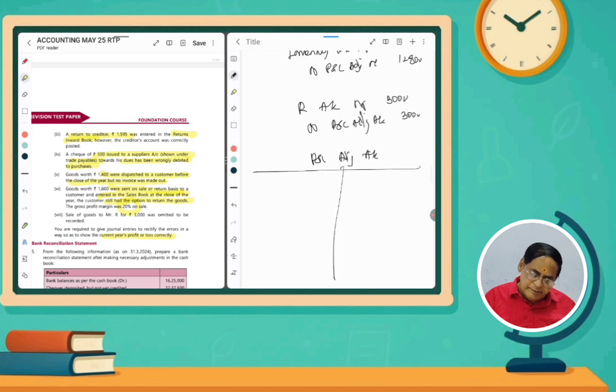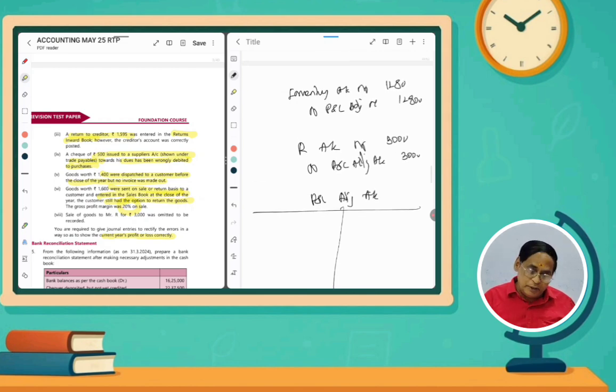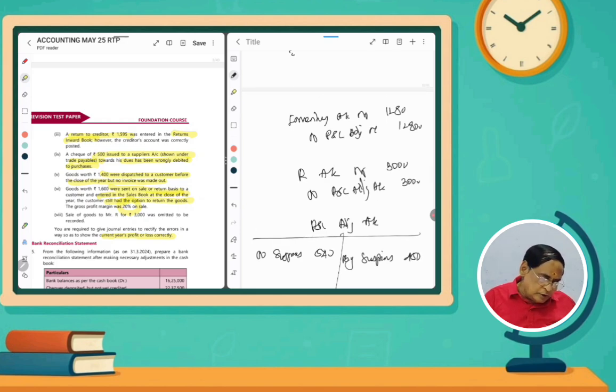The first entry: P&L adjustment account debit to suspense, 540, to suspense 540, and then one more entry, by suspense 450, and then you have to see one by one.